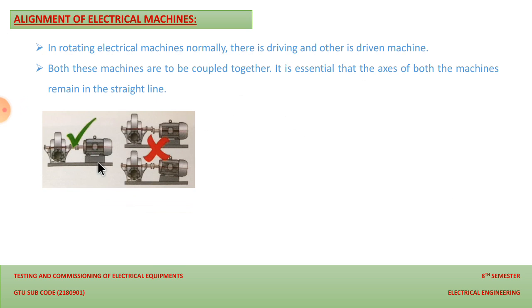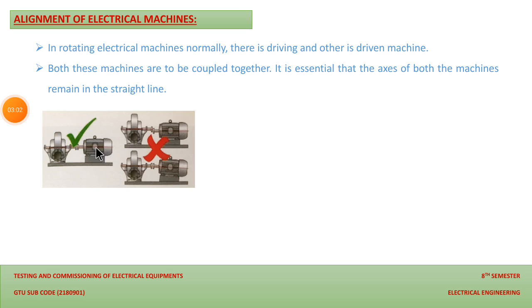Over here you can see that these two machines are coupled together mechanically. To one machine, as electrical engineers, we give electrical supply as input, and the output of the machine is motion at the shaft.